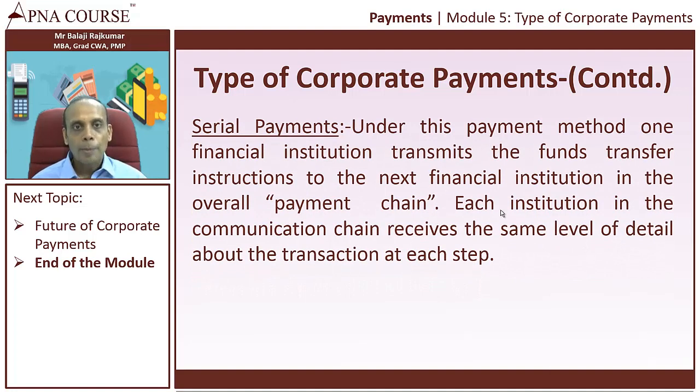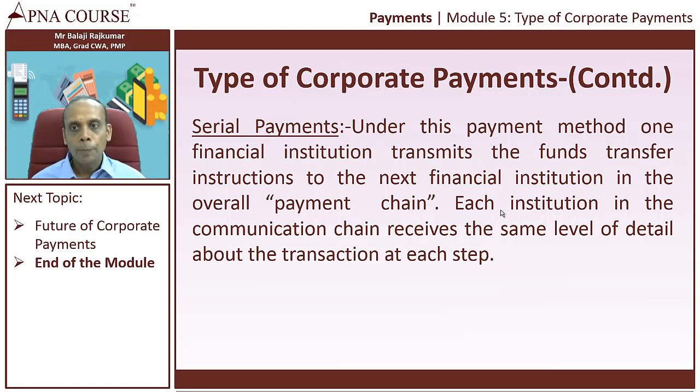The other type of payment is called a serial payment. Under this payment method, one financial institution transmits the funds transfer instruction to the next financial institution, and then the second financial institution transfers the instructions to the third. It happens in a chain, so it is called a payment chain.